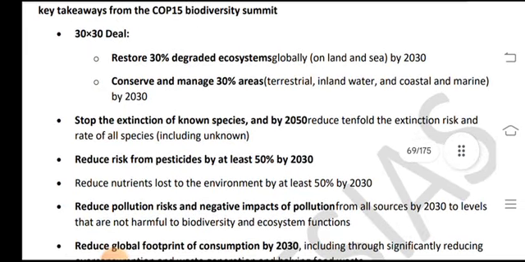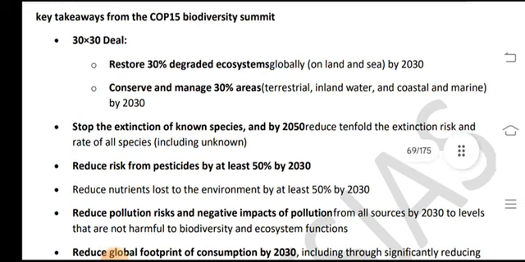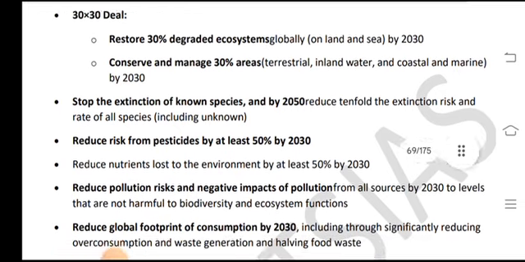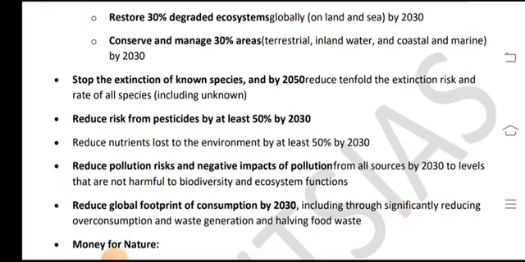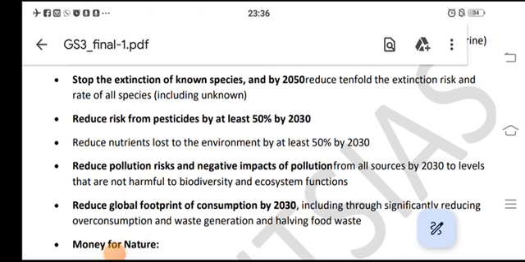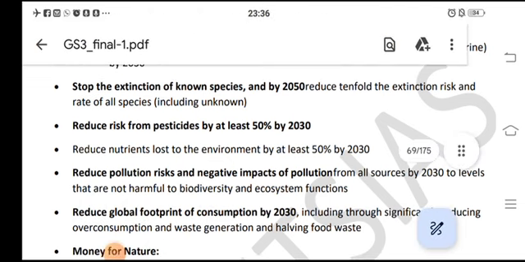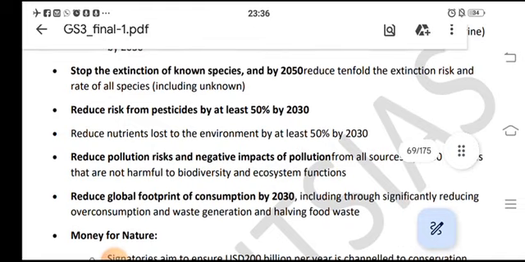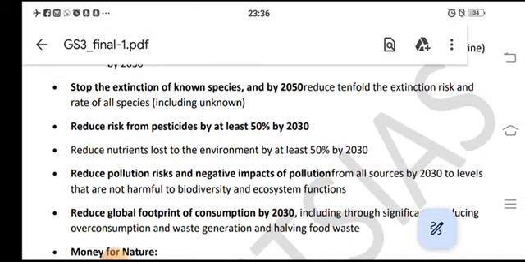Key takeaways from the COP15 Biodiversity Summit: the 30 by 30 deal restores 30% of degraded ecosystems on land and sea by 2030, and conserves and manages 30% of terrestrial, inland water, coastal and marine areas by 2030. Stop the extinction of known species, and by 2050